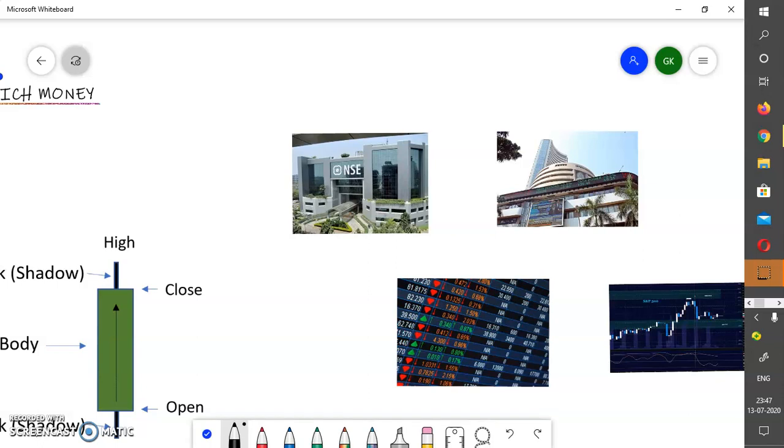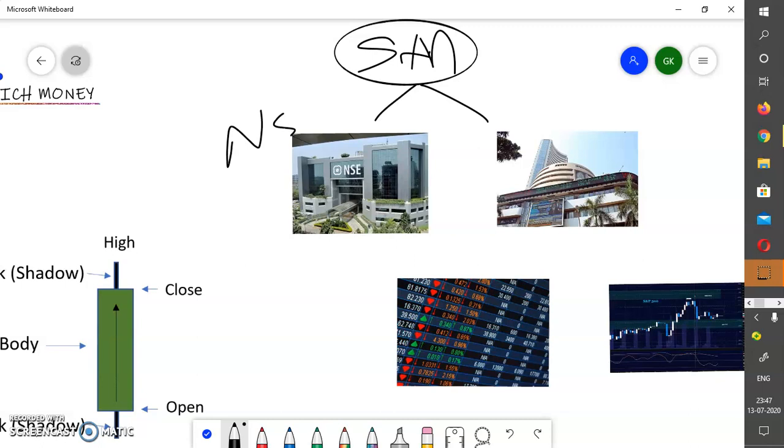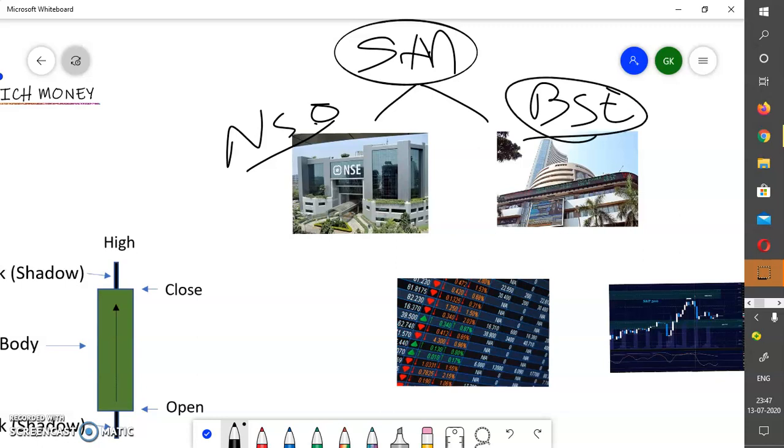The stock market in India works under two entities. One is NSE, National Stock Exchange. The second one is BSE, Bombay Stock Exchange. BSE is the oldest one. The share market in India was introduced by the BSE only. So these two entities control the stock market, and all the listed companies run with price movement up and down.